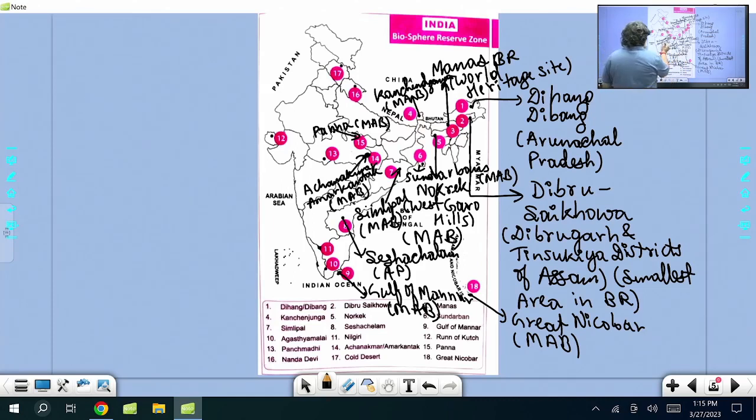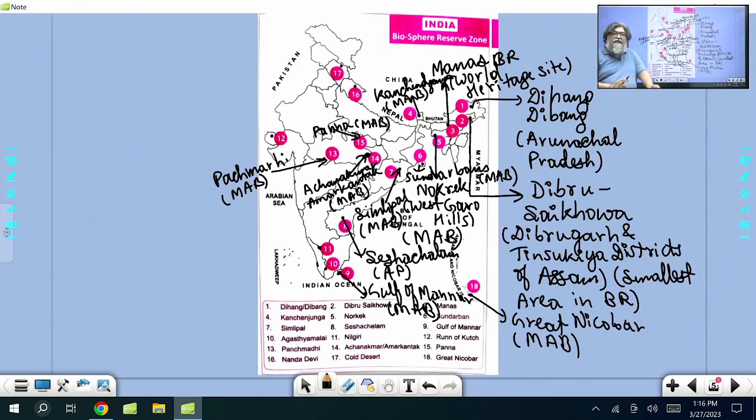Then number 13 is Pachmarhi. Pachmarhi is also in Madhya Pradesh, is a part of the Satpura range, and is also under the MAB program. So Madhya Pradesh has 3 biosphere reserves: Pachmarhi, Panna, and Amarkantak, part of Achanakmar Amarkantak.